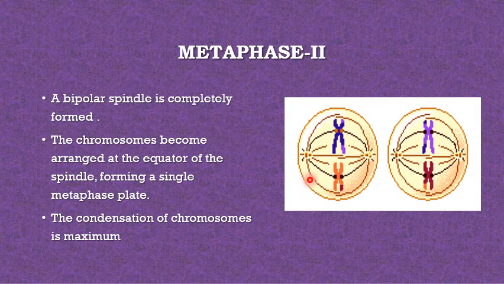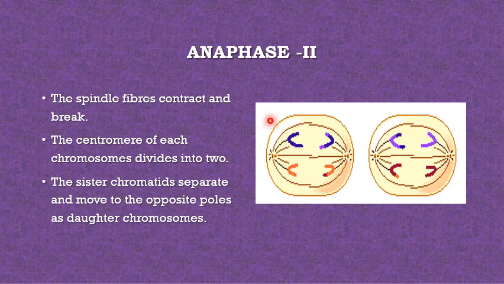So in metaphase, a bipolar spindle is completed. Chromosomes become arranged on the equator, forming a single metaphase plate. Condensation of chromosomes is maximum. Next is your anaphase 2. The spindle fibers contract and break, as you can see there. The centromere of each chromosome divides into two, so that is being divided. Sister chromatids separate and move towards the opposite pole as daughter chromosomes. This is half, meaning N and N.